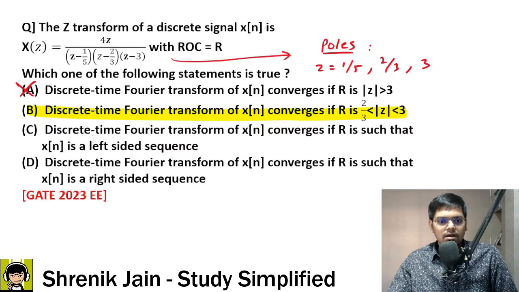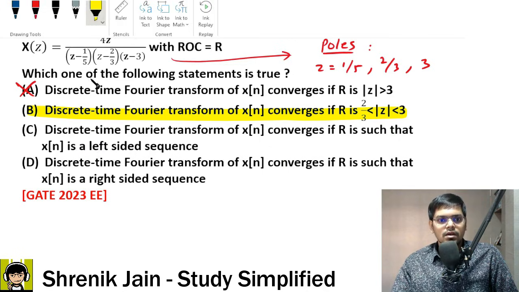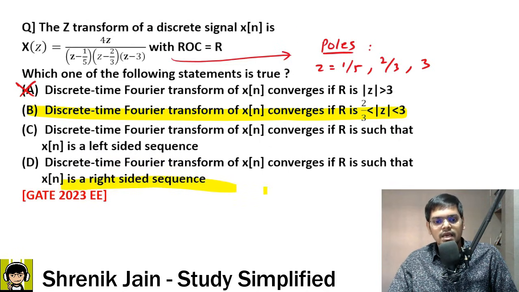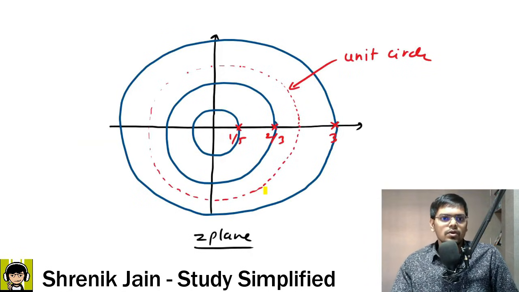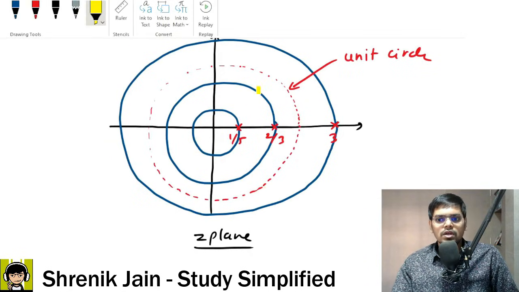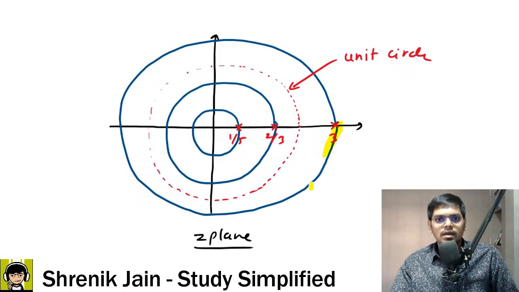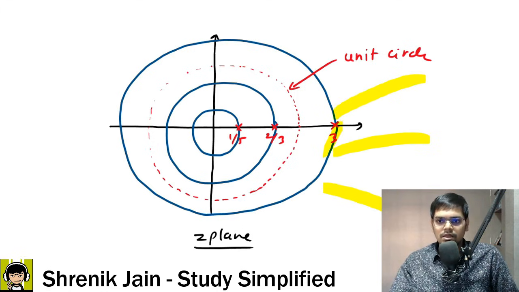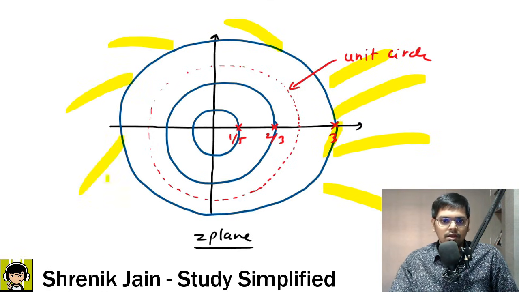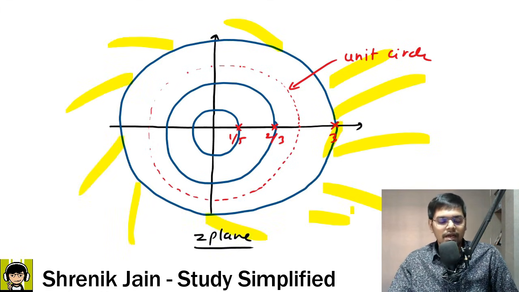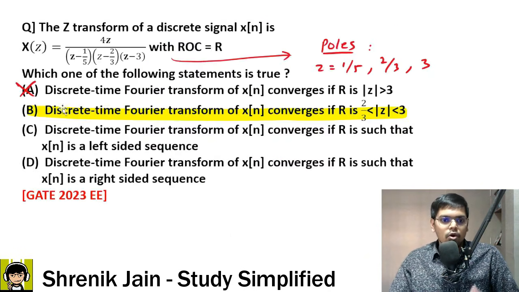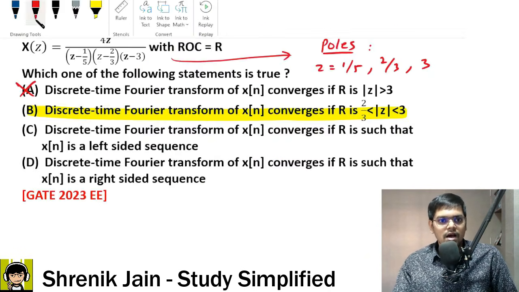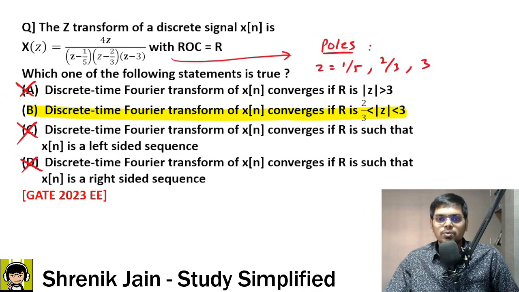And what about the right-sided sequence? Right-sided sequence means the greater region. So if that is the case, again you can choose mod z greater than 3. Mod z greater than 3 is that region where the unit circle is not included, hence there is no region of convergence. We can comment that options C and D are the wrong options because they are not including the unit circle.